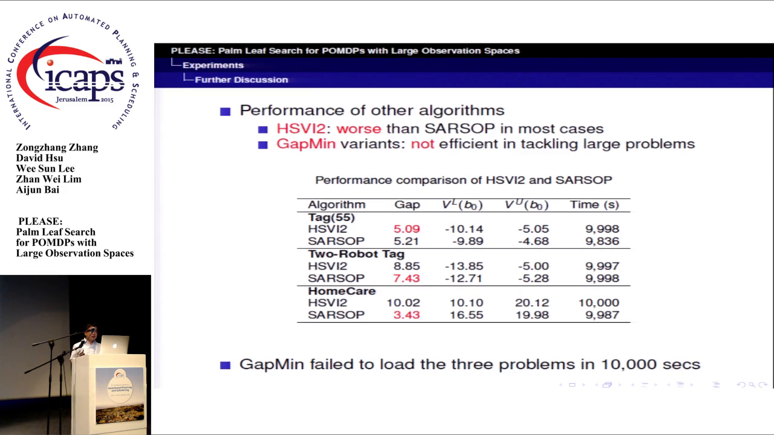There are some existing works that focus on developing efficient planning algorithms for POMDPs with large observation spaces. We did not compare PLACE with them because the implementation and experimental results on our test problems are not available for us yet.